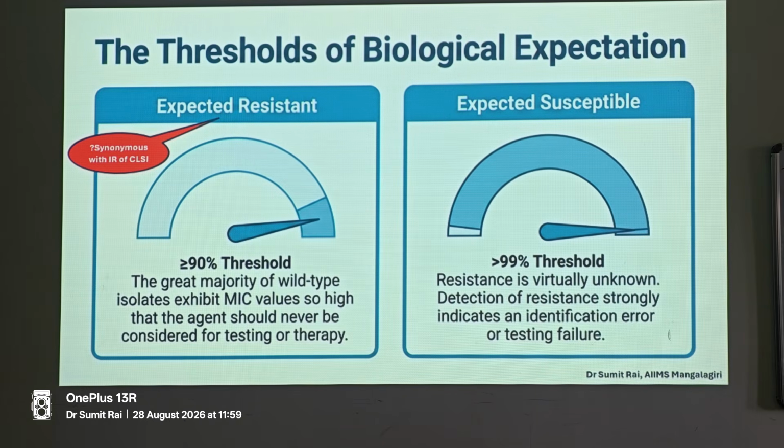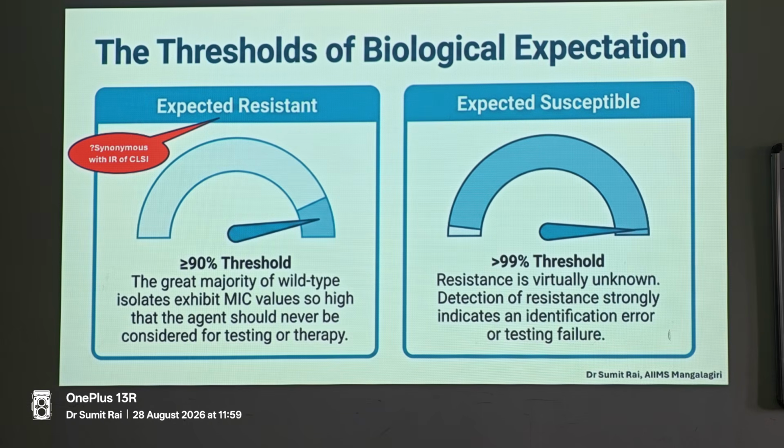So you know that you cannot give nitrofurantoin for Proteus, you cannot give colistin for Proteus. But if you see the other one, expected susceptible, a 99% threshold has been kept, not 90%. The resistance is virtually unknown. Detection of resistance strongly indicates an identification error or a testing failure.